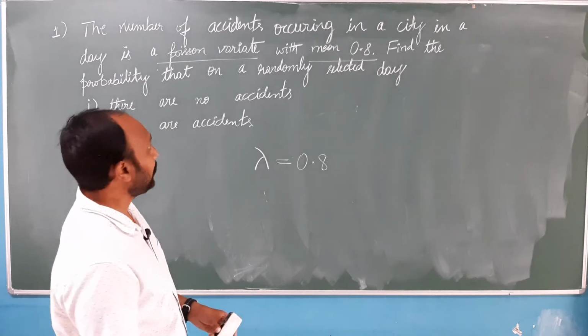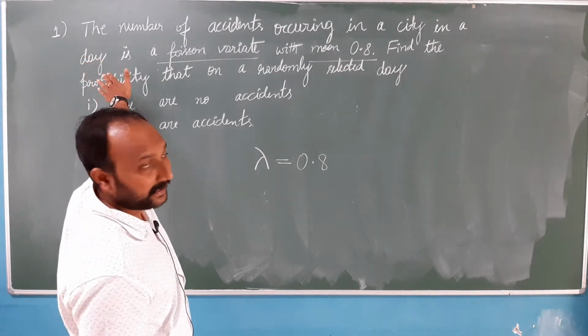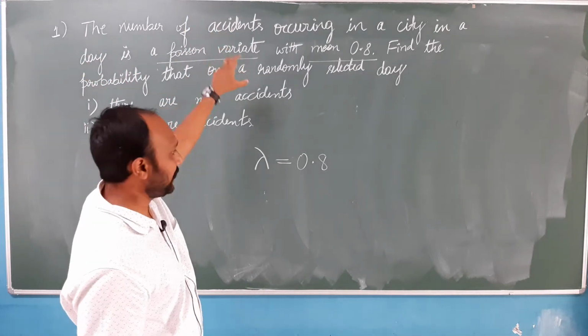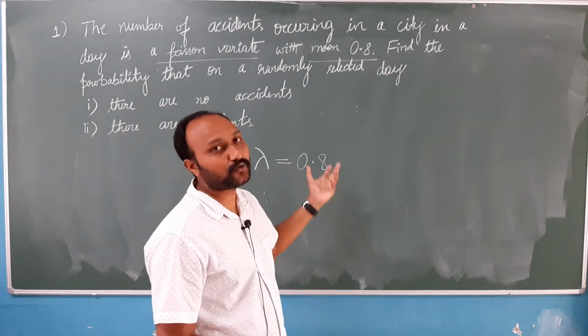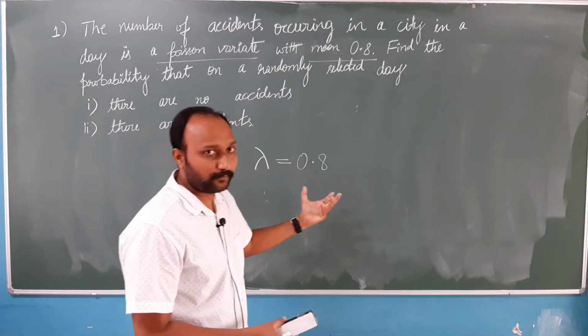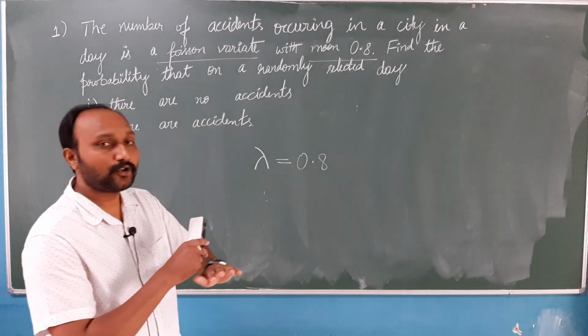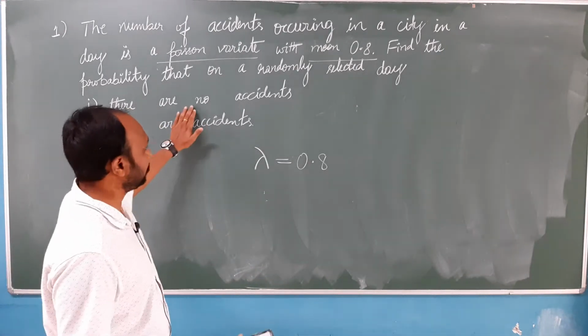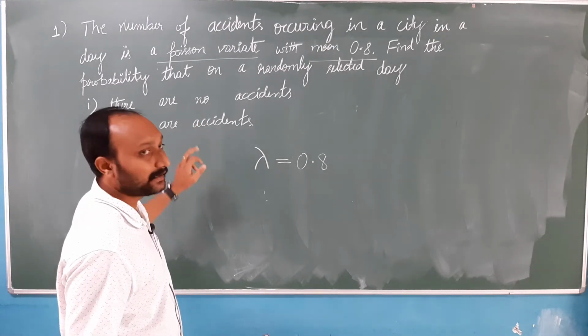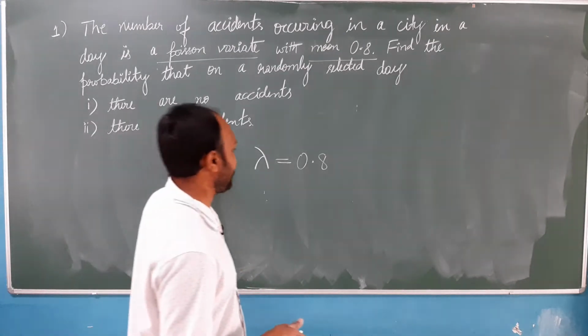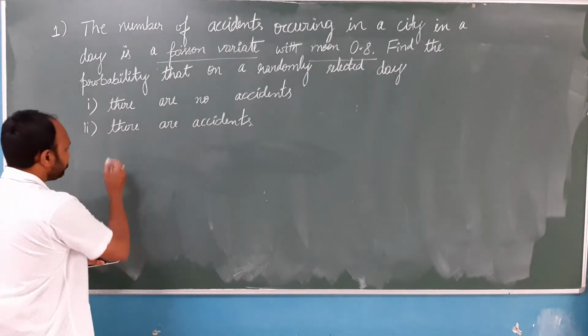In a city, in a day, the number of accidents occurring is 0.8 on average. What we need to find is the probability that on a day there are no accidents. That is the first probability. Second one, there are accidents. What is that chance? So, let us solve the problem.